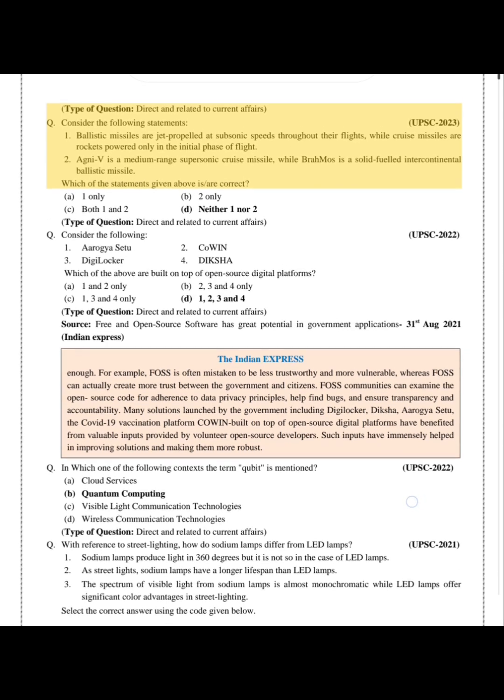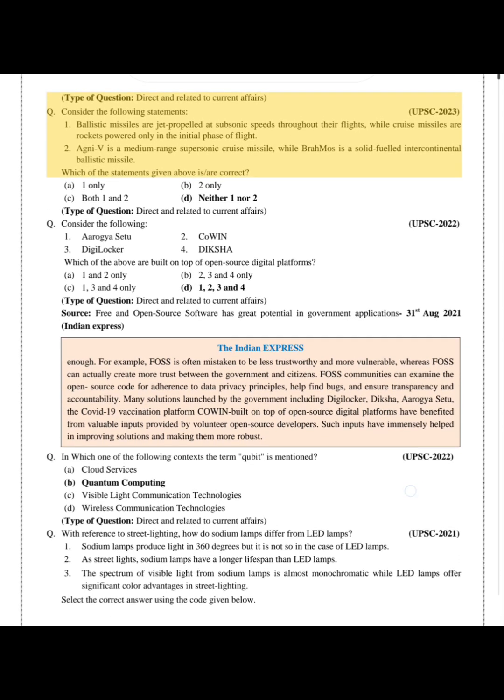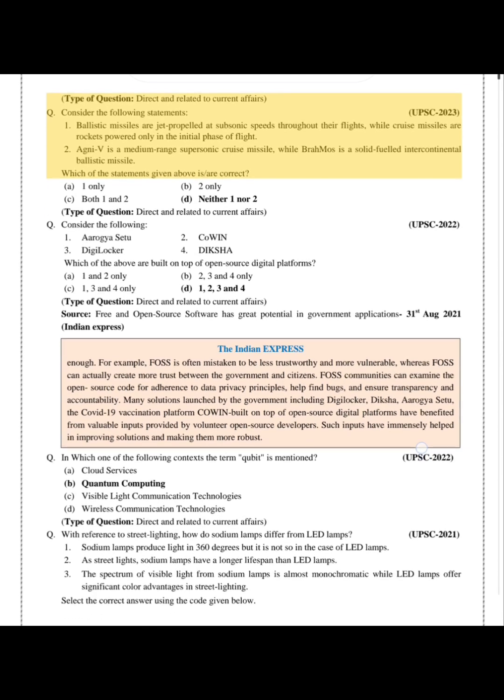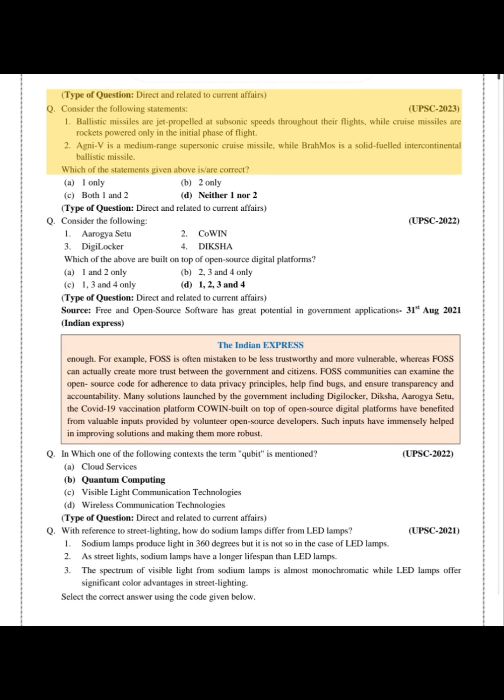Q. Consider the following statements. UPSC 2023. 1. Ballistic missiles are jet-propelled at subsonic speeds throughout their flights, while cruise missiles are rockets powered only in the initial phase of flight. 2. Agni-V is a medium-range supersonic cruise missile, while BrahMos is a solid-fueled intercontinental ballistic missile. Which of the statements given above is correct? A. 1 only. B. 2 only. C. Both 1 and 2. D. Neither 1 nor 2. Type of question: direct and related to current affairs.